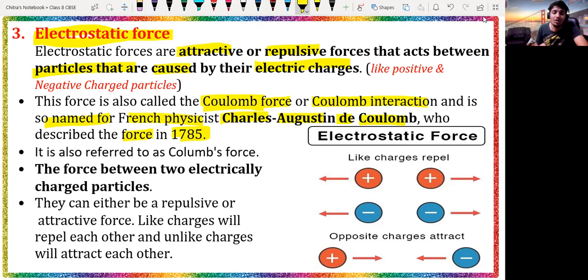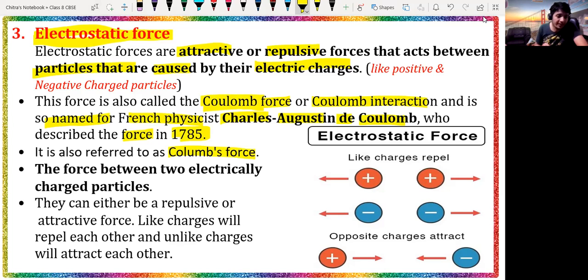It is the force of attraction working between two electrically charged particles. They may repel or they may attract each other. It depends on the orientation of the particles.